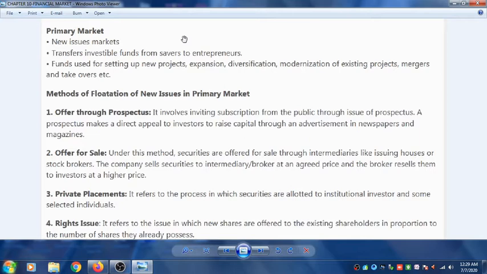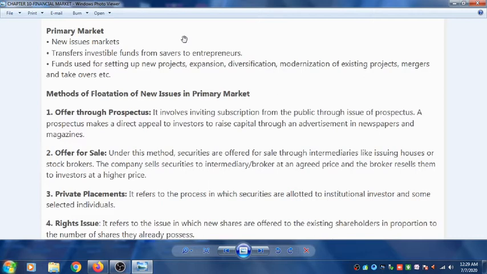Now, second method of flotation of the new issues in the primary market is offer for sale. Under this method, securities are offered for sale through the intermediaries. So whenever a company wants the money, the securities or the shares are offered for sale through the intermediaries. That intermediaries may be issuing house or the stock brokers. So the company gives the responsibility to the stockbrokers to issue the securities into the market and collect the money and give to the company.